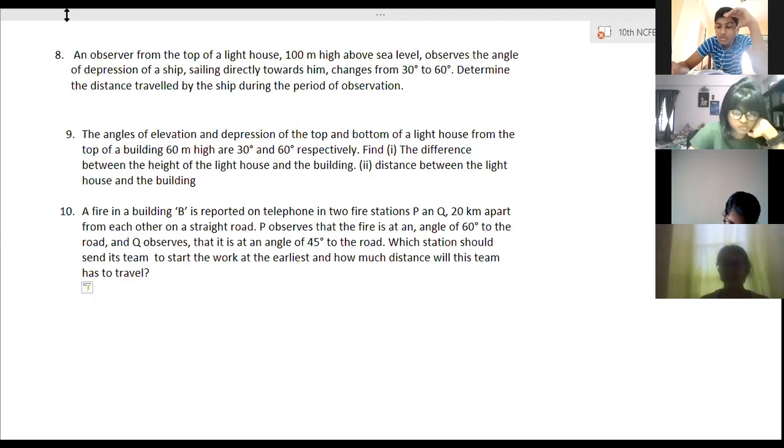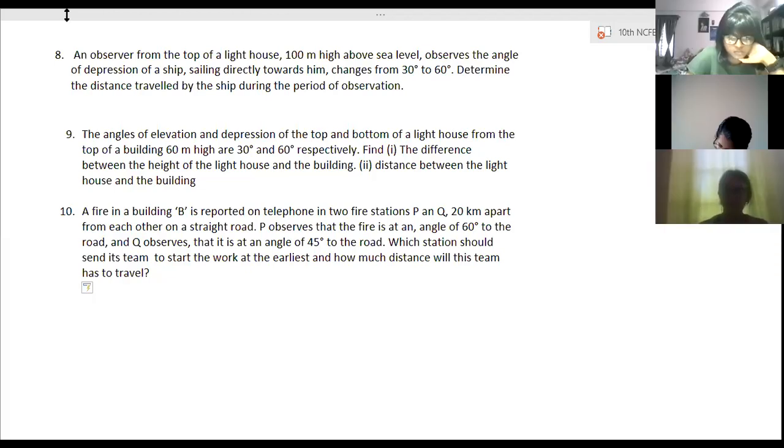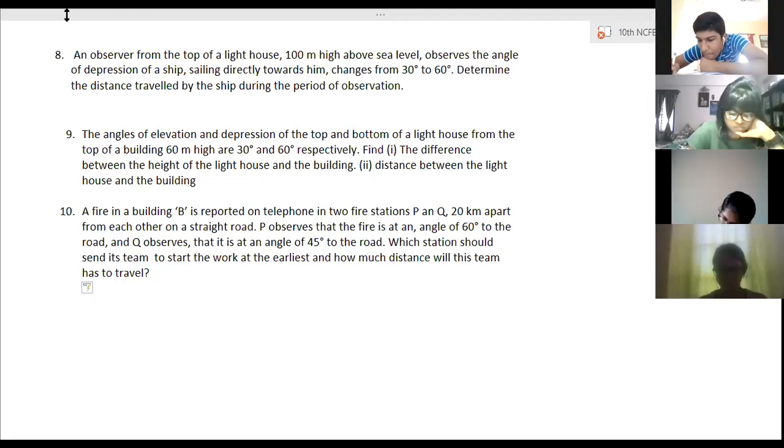Ma'am? Yes. Ma'am, once again, are you sharing the screen, ma'am? Because the screen is coming very blur. Log in again. Yes, ma'am. Now it's coming properly.